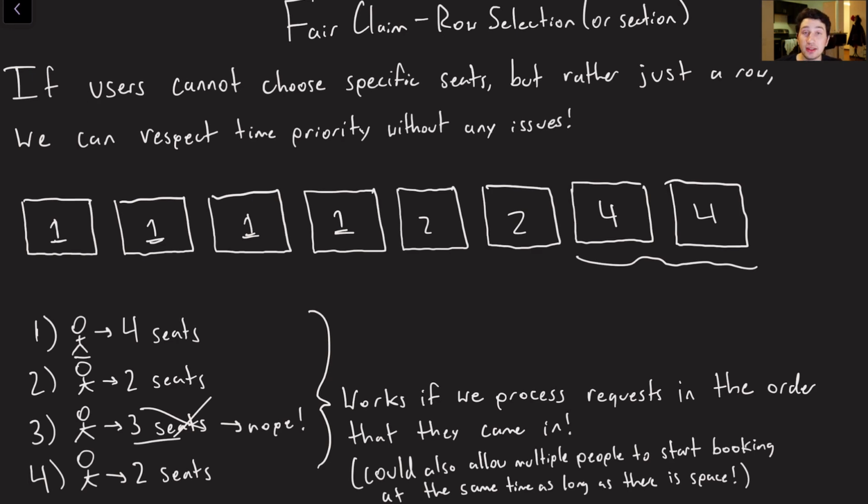So again, this is actually going to enable us to get in a situation where we can respect claims that got there earlier first, while also not blocking everyone else, right? Because in this case, even though user 3 was never going to be able to get these seats, they aren't blocking user 4. We can just reject user 3 and then let user 4 book. So again, as long as we process these requests in the order that they're coming in, this is totally fine, and I think it is a feasible enough option.